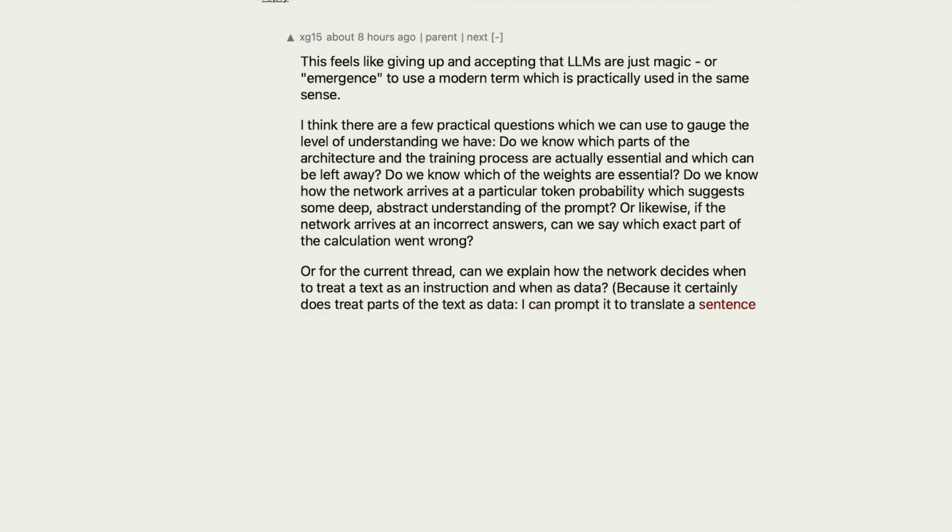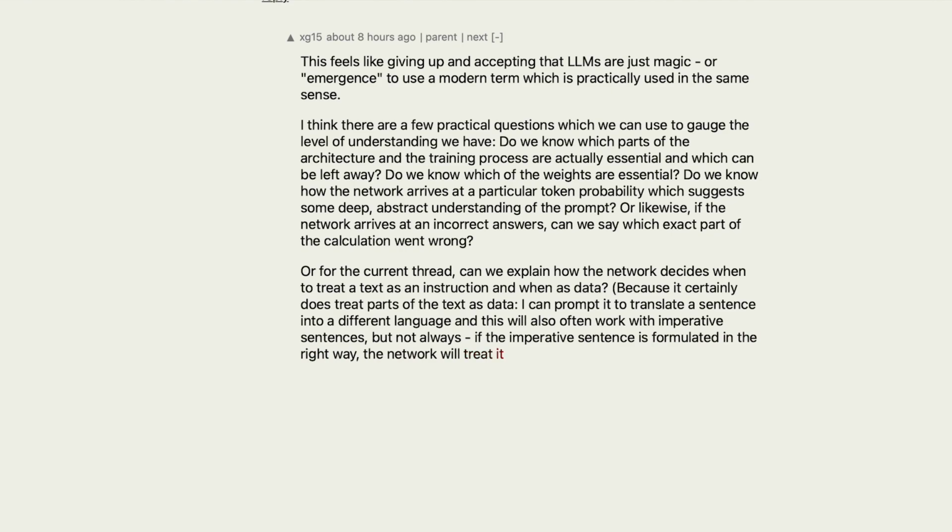I can prompt it to translate a sentence into a different language, and this will also often work with imperative sentences, but not always. If the imperative sentence is formulated in the right way, the network will treat it as an instruction.